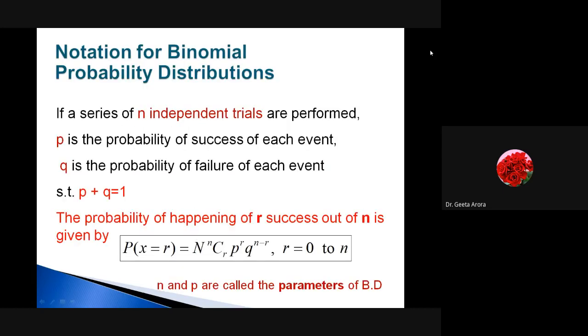This is the formula we have talked about: if we have a total of n independent trials, P is the probability of success, and Q is the probability of failure, then the probability of the happening of r successes out of n is given by nCr p^r q^(n minus r). Correct? This is the formula that we have learned, and as I discussed, we have taken small x: nCx p^x q^(n minus x), and we have said that x varies from 0 to n. Correct?